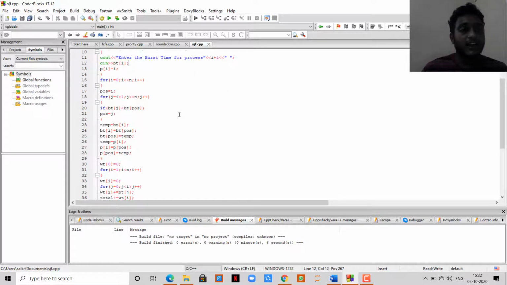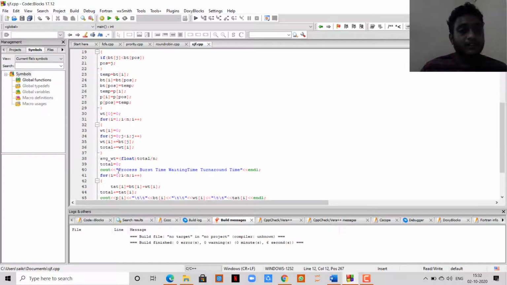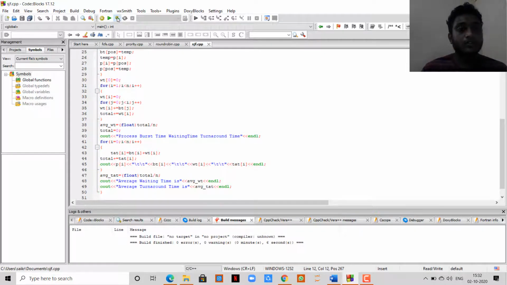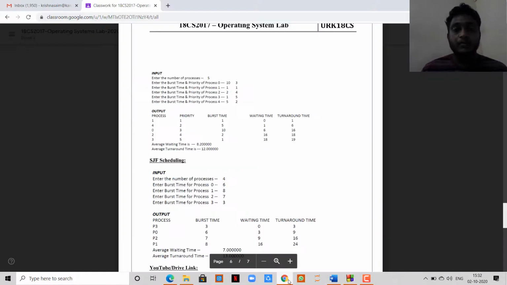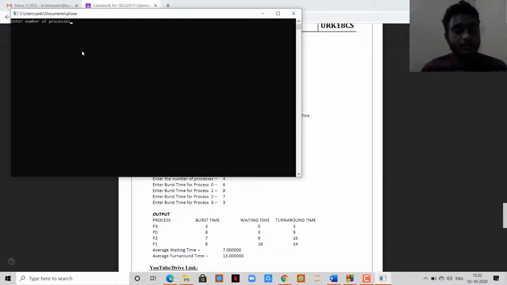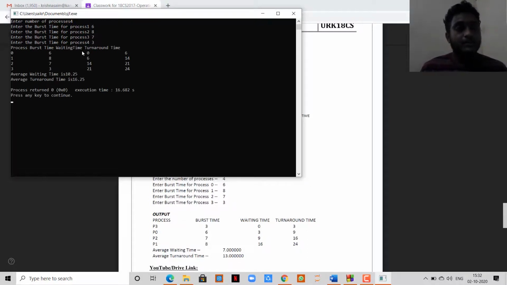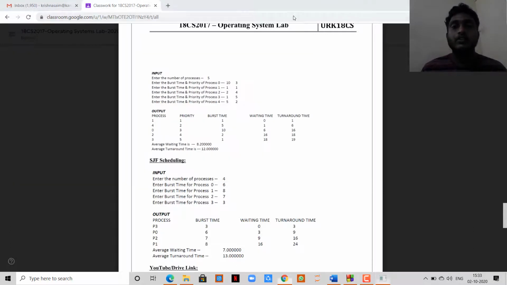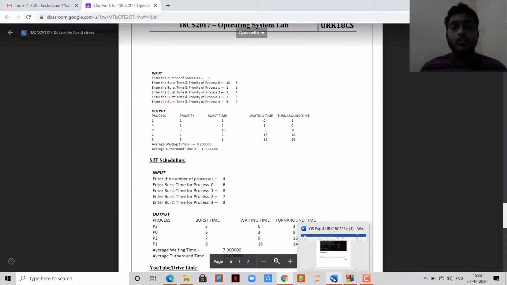Here I have written the code, and we are going to see the output now. I take the number of processes as 4, and I enter the burst times for the processes as 6, 8, 7, 3. You can see the average waiting time and the average turnaround time on the screen, and next we are going to discuss the round robin algorithm.